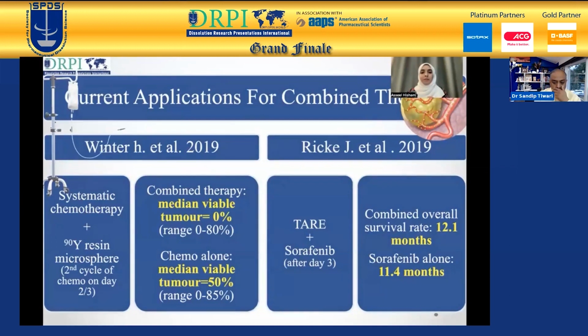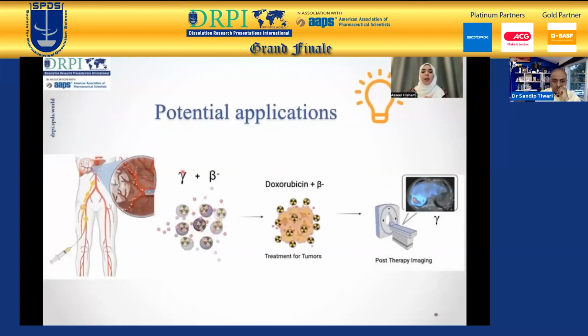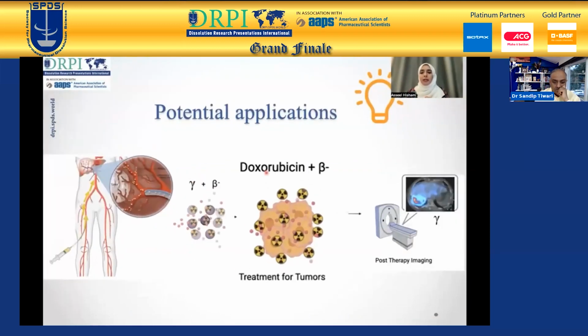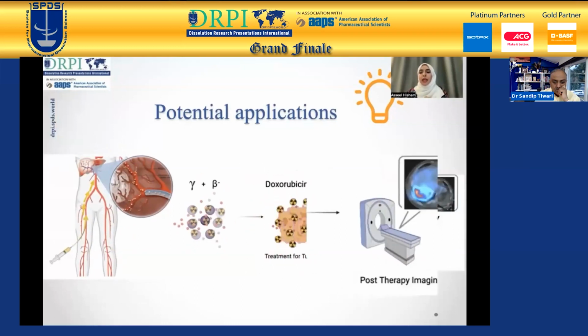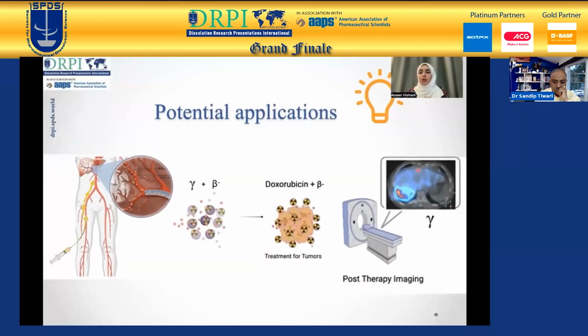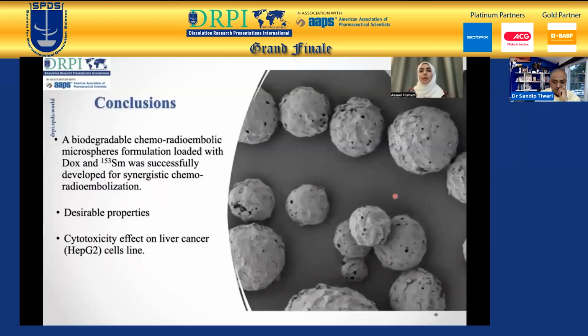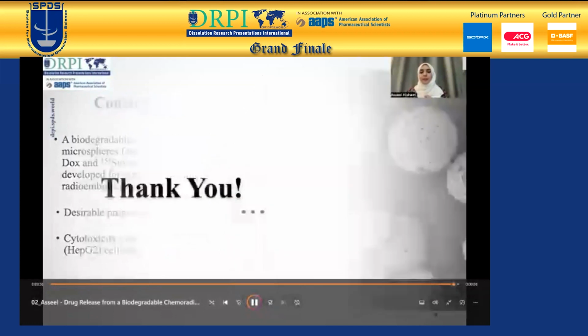Now, for the potential applications of Dox-Sm PHPV microspheres, we have the gamma, beta, and doxorubicin, where the doxorubicin and the beta will be for the treatment of the tumors, and the gamma is for post-therapy imaging to ensure that the microspheres reach the correct location, as well as the radiation being more focused and concentrated in one location. So in conclusion, a biodegradable chemo-radioembolic microsphere of Dox and Sm-153 was successfully developed for a synergistic chemo-radioembolization effect on liver cancer HepG2.